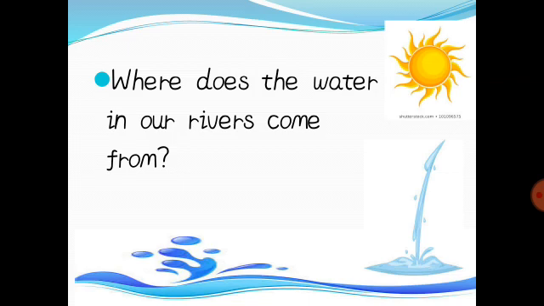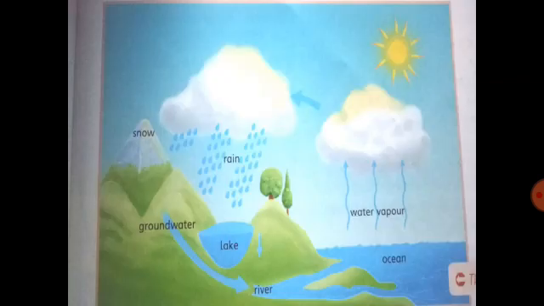The clouds move over the land. When the clouds are heavy with water, drops of water fall back to the earth again as rain. In this way, water is recycled and the whole process is called the water cycle. You can see this image in your book, page number 13.